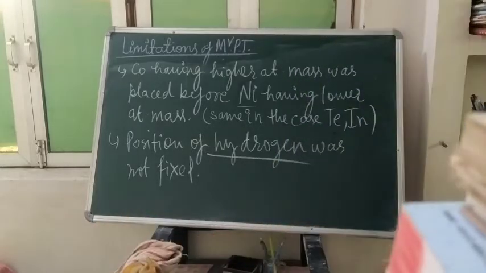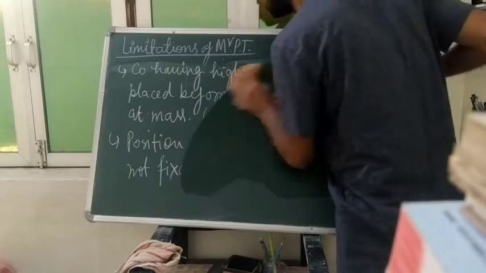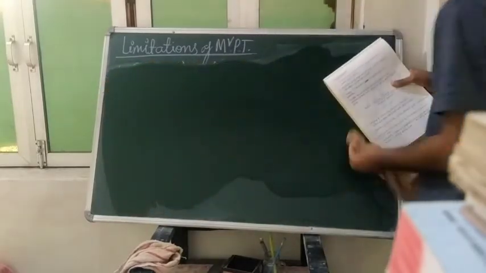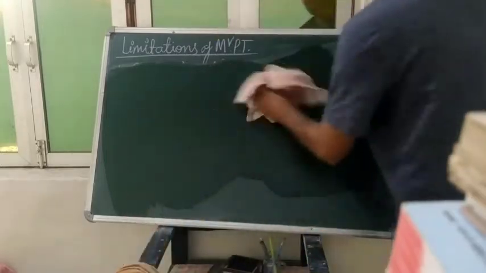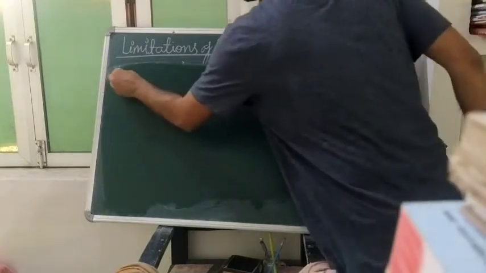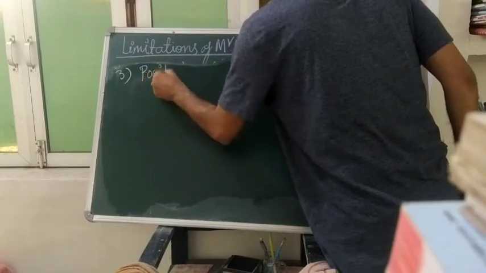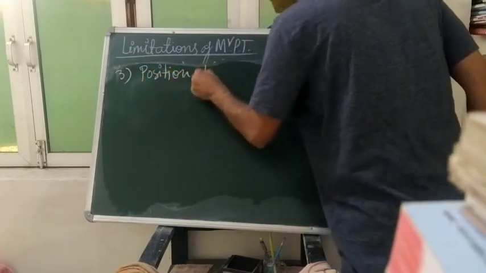Cobalt having higher atomic mass was placed before nickel having lower atomic mass, and the position of hydrogen was not fixed. The next limitation is very important, and a question from here may be asked to you, and that is the third one, position of isotopes.